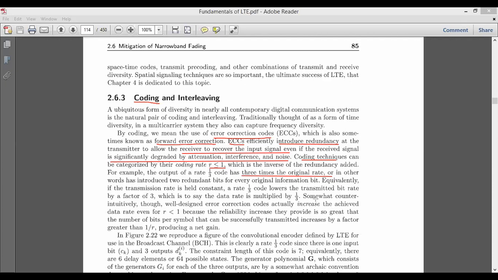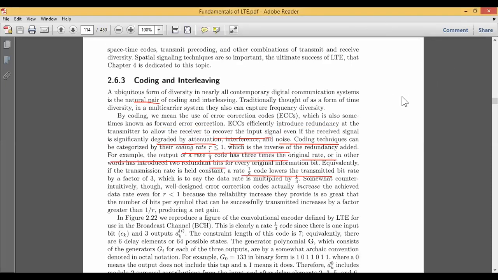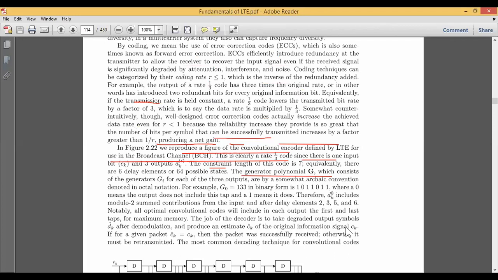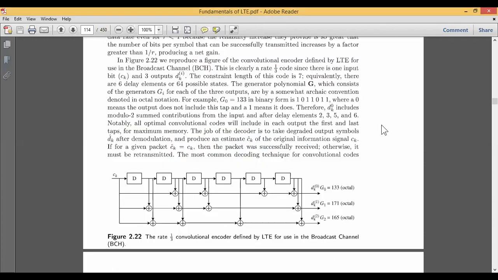This is how we do the coding part in the wireless channel, so that there will not be much error. Now there is one thing again which we will focus on here, in figure 2.2. What we try to do here is go for the convolution code. This is another mechanism which we can implement in the LTE system, or which has been defined in the LTE system for the broadcast channel.